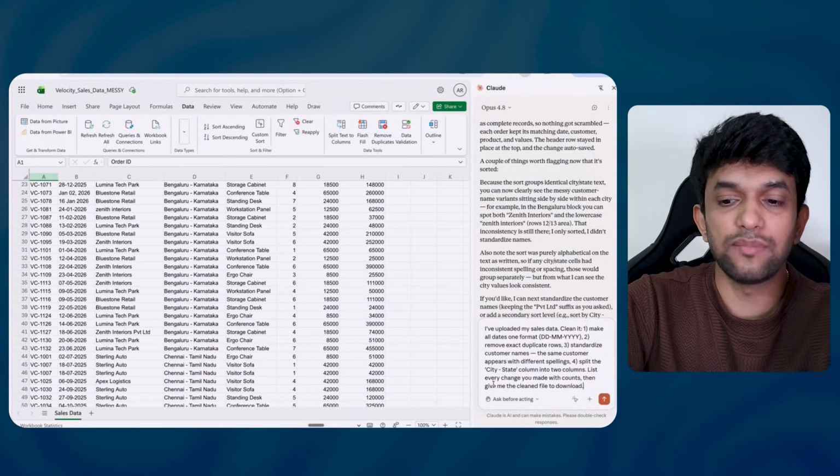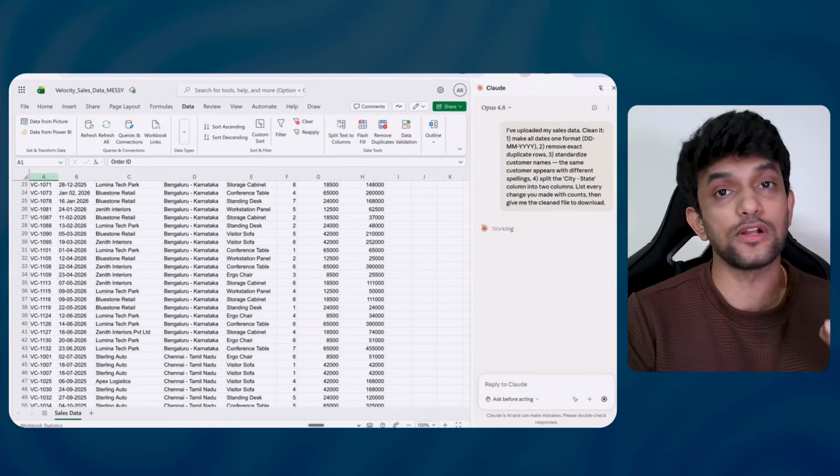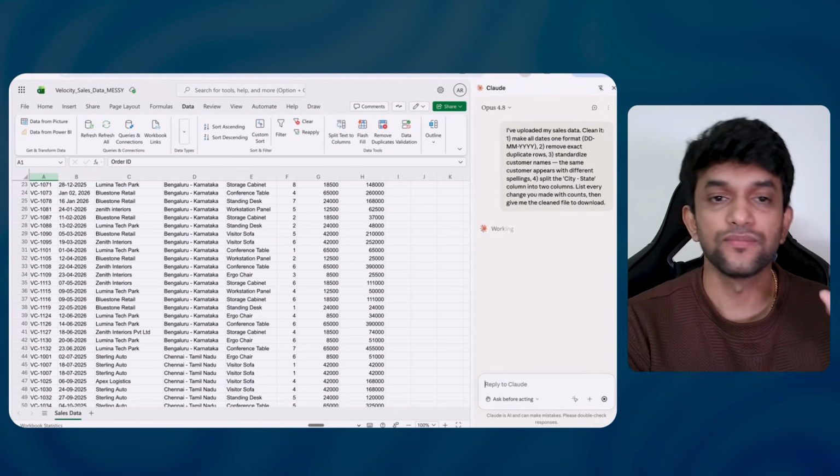Here, I would want to run this also. I have uploaded my sales data. Clean it, make all the dates one format, remove exact duplicate rows, standardize customer names, since the same customer appears with different spellings, split the city state column into 2 columns, list every change you made with counts, then give me a clean file to download. I can do this also. Copy this, go up over here. I can ask it to do that. I'm basically cleaning my data. After sorting, I'm going to clean my data. I can get formulas also.